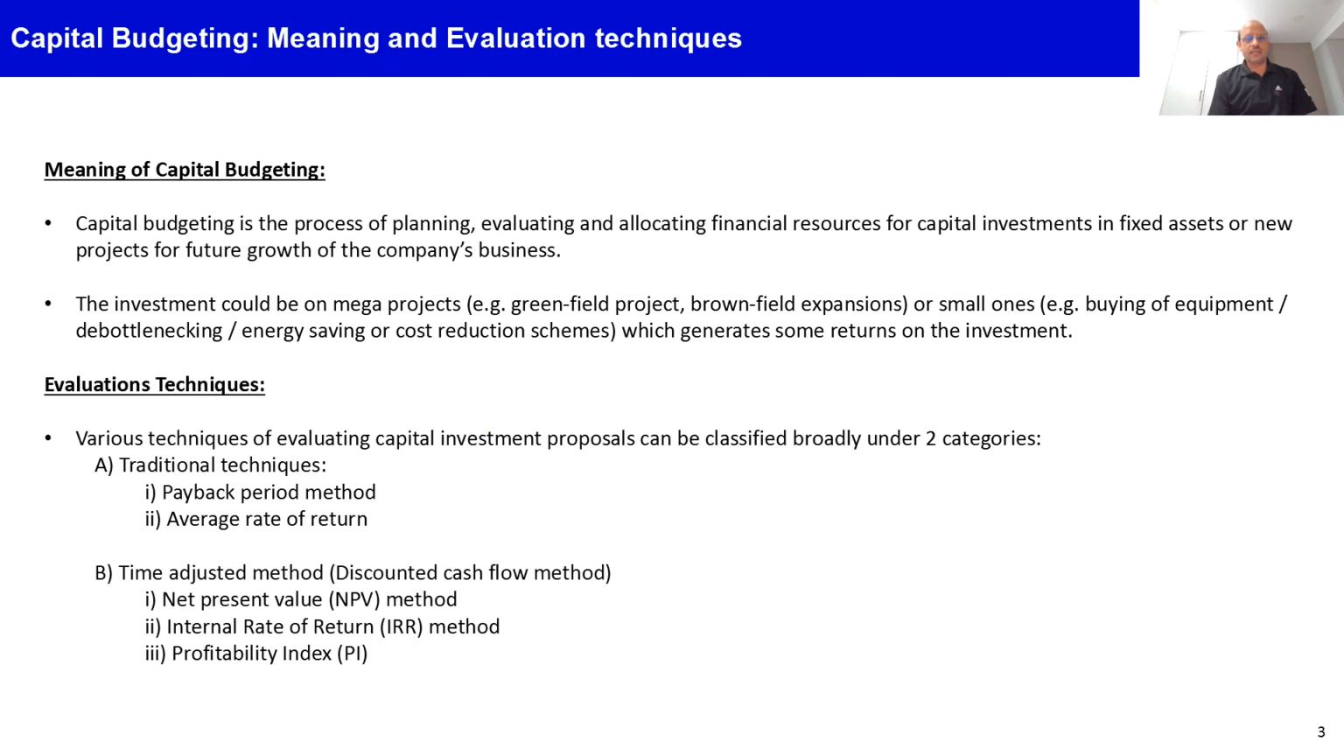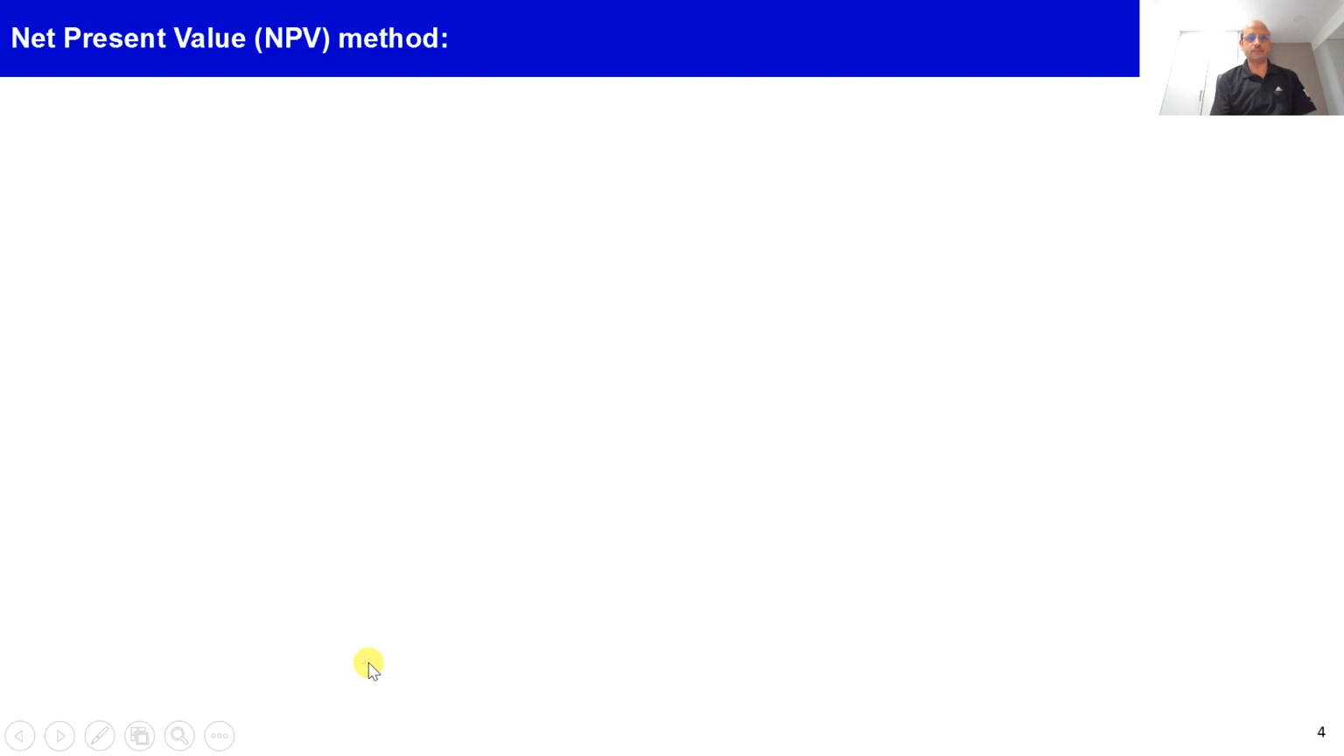So as I said, there are traditional methods, which are the payback period method and average rate of return method, which have been covered in a different video by me. In this video, I will be covering the time adjusted methods, or we can also call them discounted cash flow methods. And there are three of them. One is the net present value, which we call in short the NPV method. The second one is the internal rate of return method, which we call in short the IRR method. And the third one is the profitability index, which we call in short the PI method. So let's first understand the net present value method.